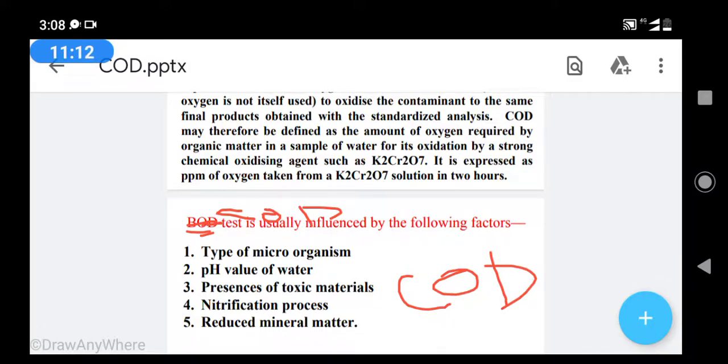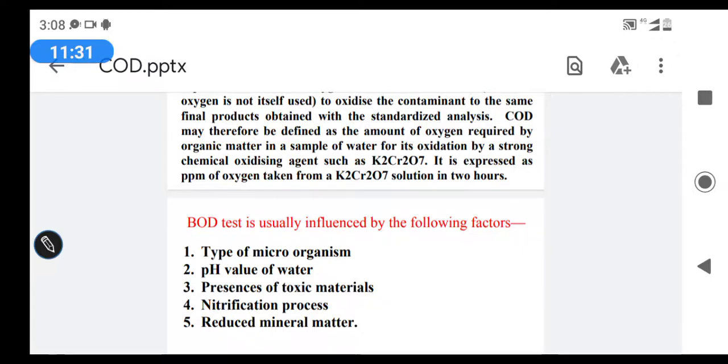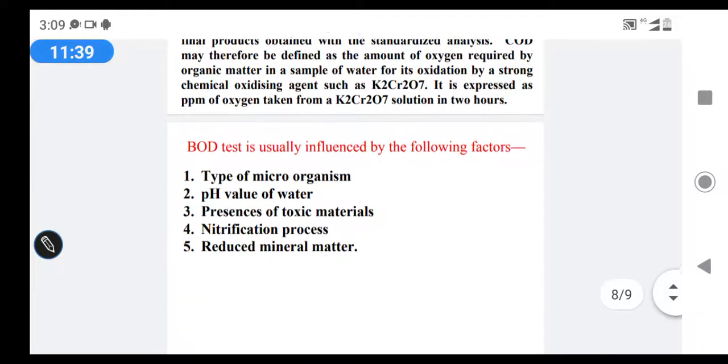So the COD test is usually influenced by the following factors. What are the factors that affect the COD, chemical oxygen demand? Type of microorganism, first point; second, the pH value of water; third, the presence of toxic materials; fourth, the nitrification process; and fifth, reduced mineral matter. These are the factors affecting the COD.